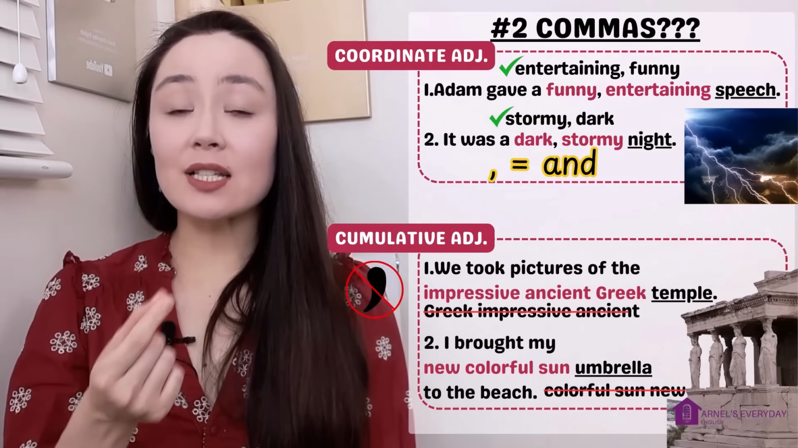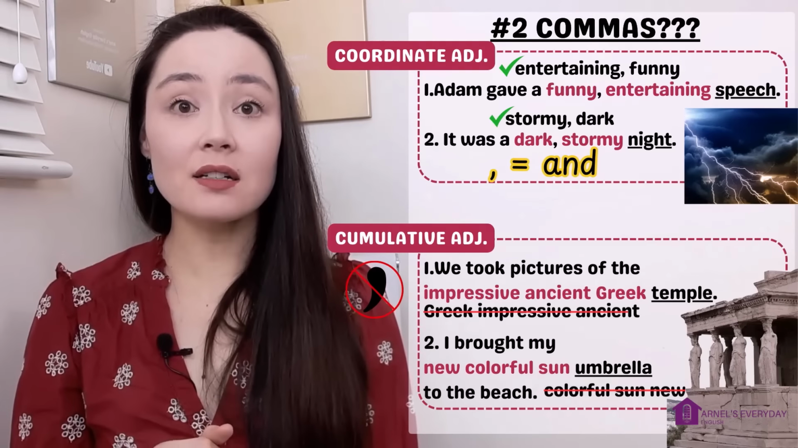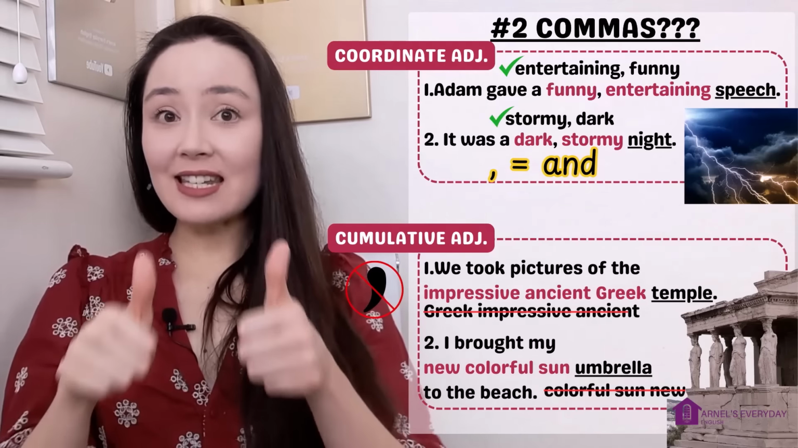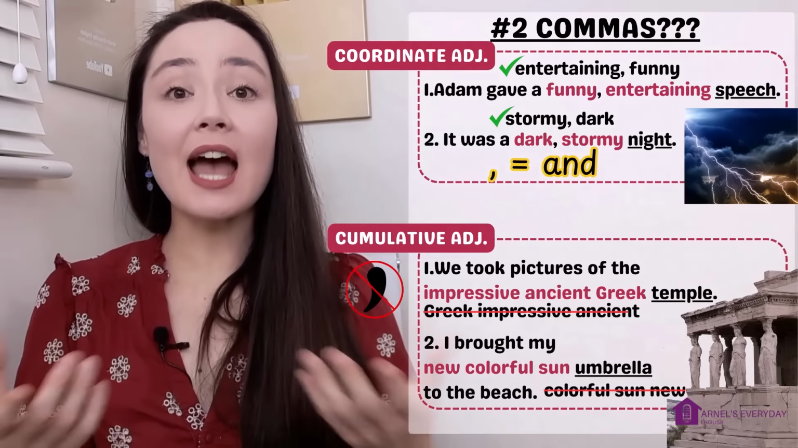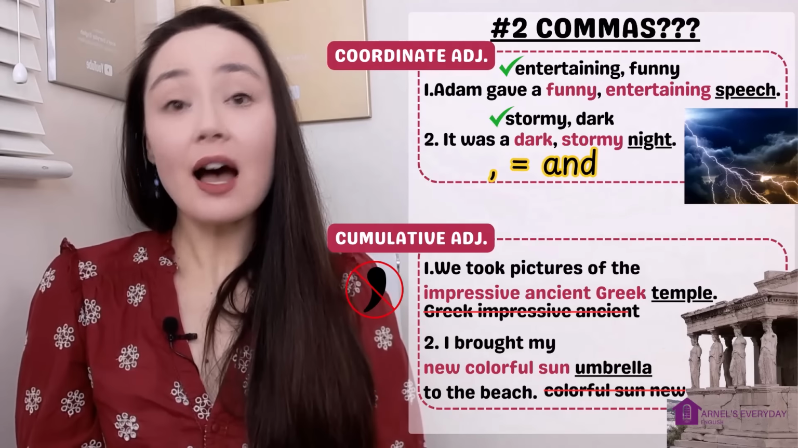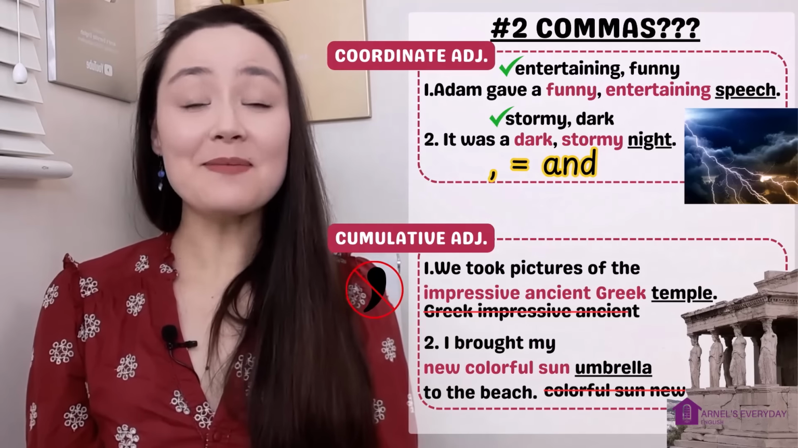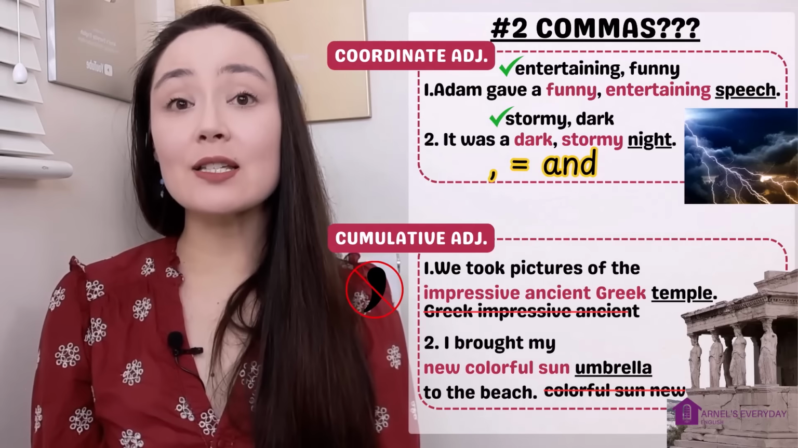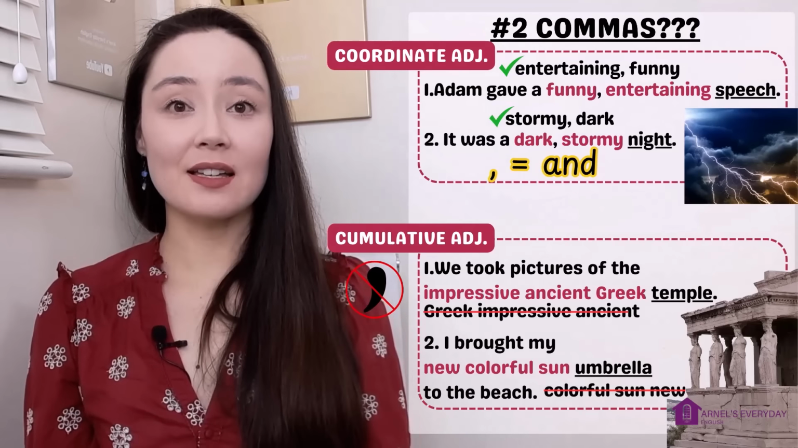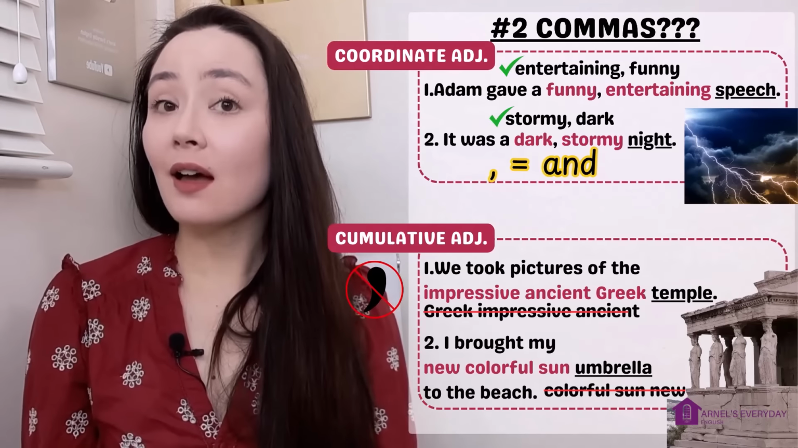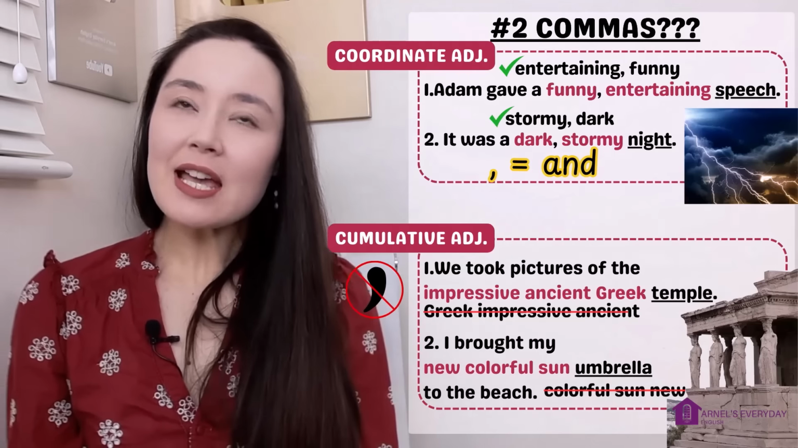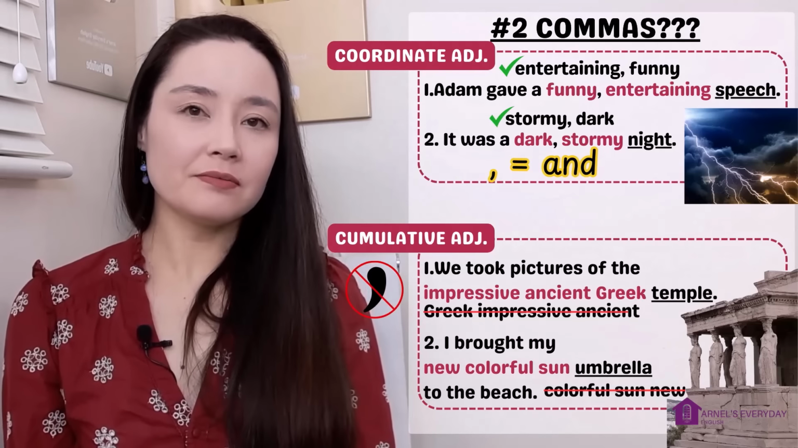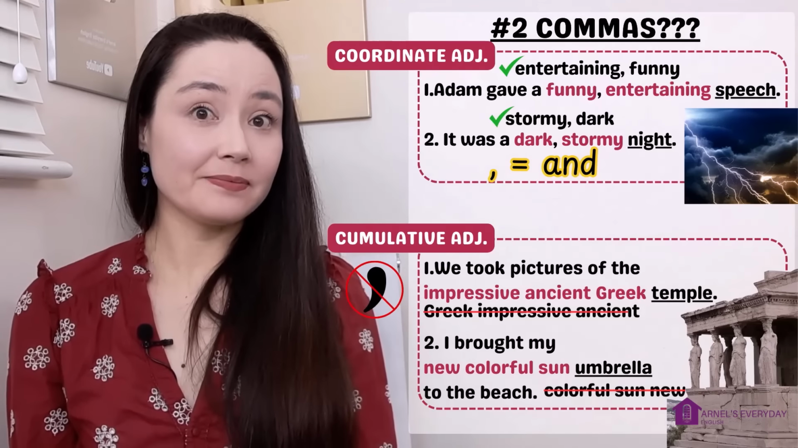Here's a little trick with coordinate adjectives. If you can replace your comma with the word and your sentence still sounds good, it's a coordinate adjective. Like I can say, Adam gave a funny and entertaining speech. Sounds good. It was a dark and stormy night. Think about your comma as a little and.